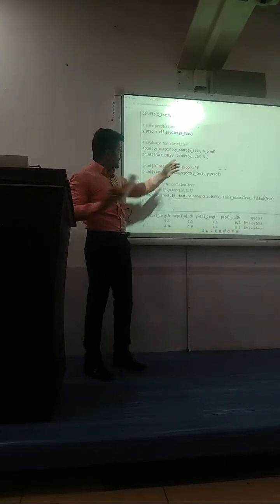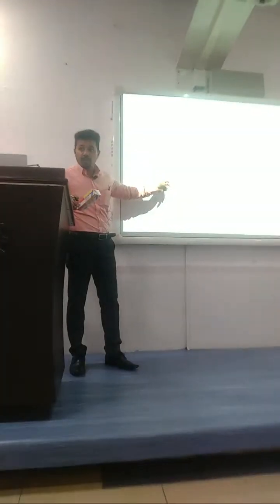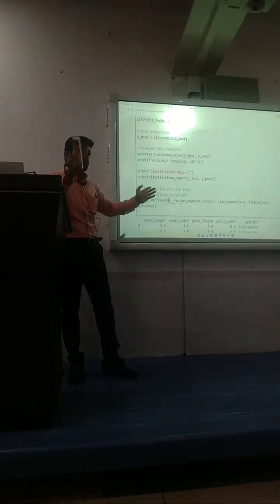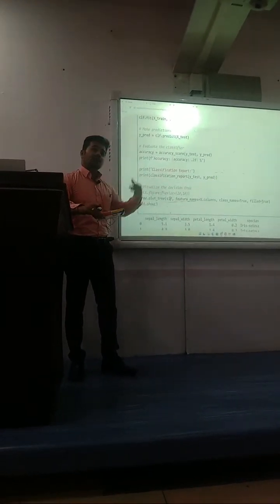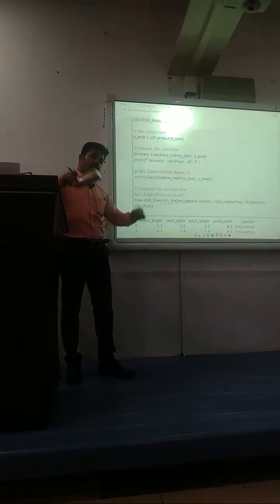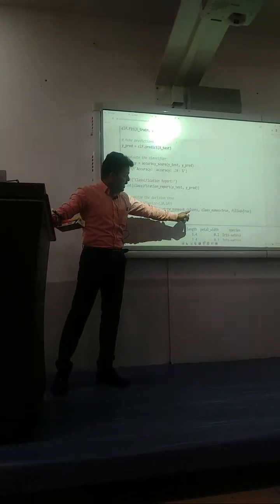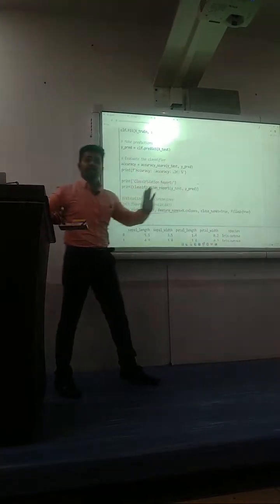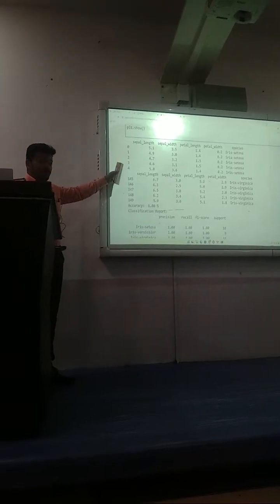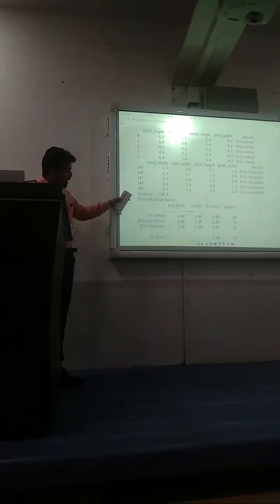So I consider the same data as a classification report. What will happen? That is the one line without arguments. It will show what exactly happened behind the decision tree algorithm. Then plot tree. Plot tree means it will give the analytical structure of the tree. Plot tree with the feature names as X columns and class names. What will happen? First it will show the first 5 records of the iris data. Tail is nothing but the last 5 records of the iris data.